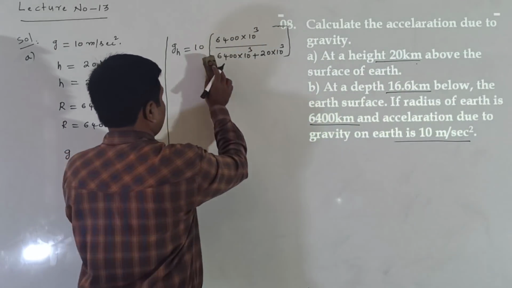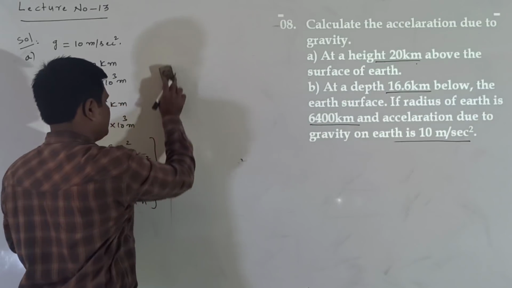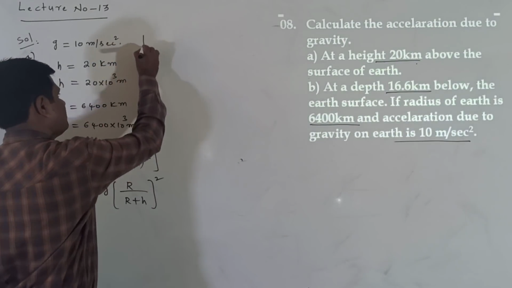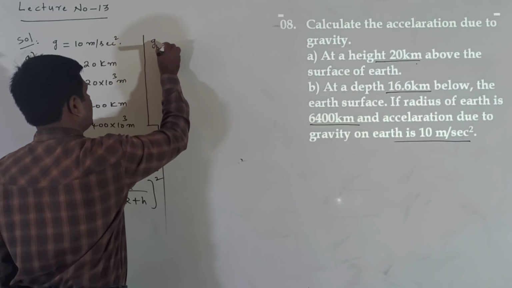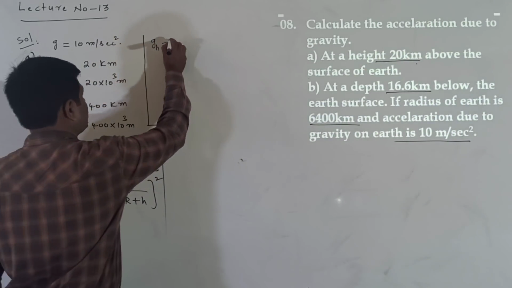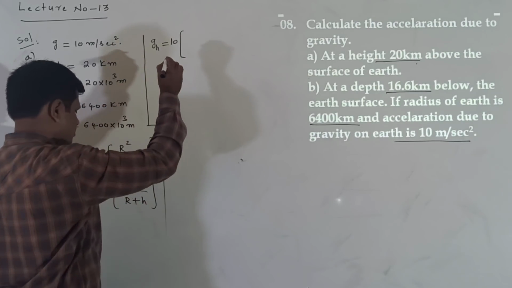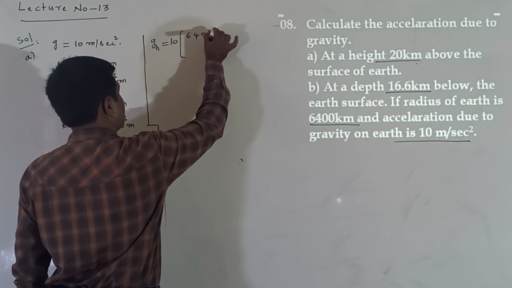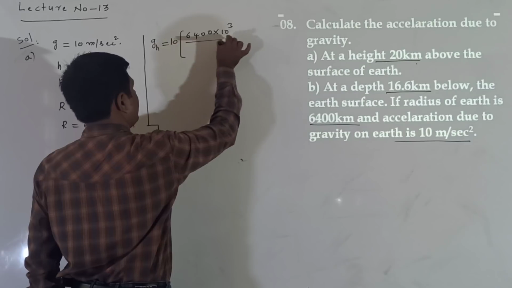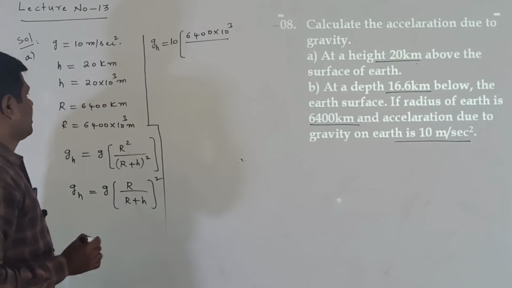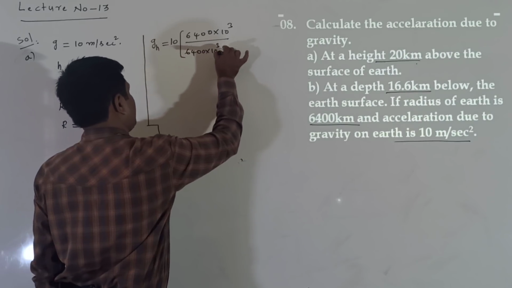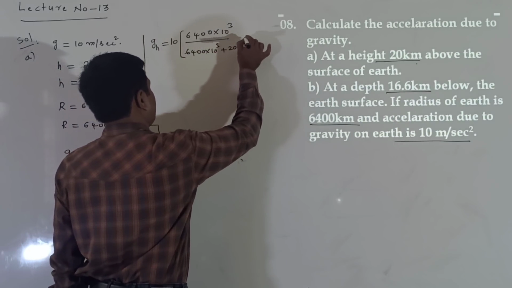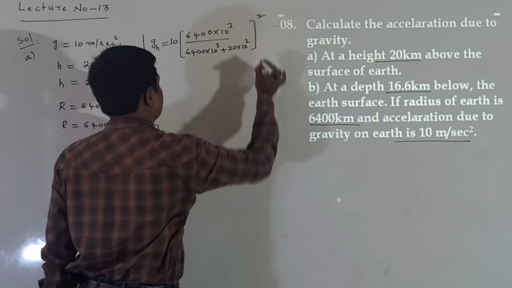Now I am writing here, GH is equal to, this G value is equal to 10, R value is equal to 6400 into 10 power of 3 by 6400 into 10 power of 3 plus 20 into 10 power of 3 whole square.